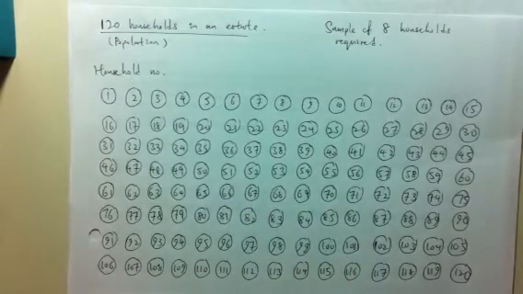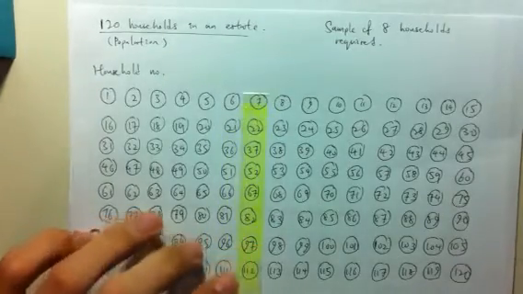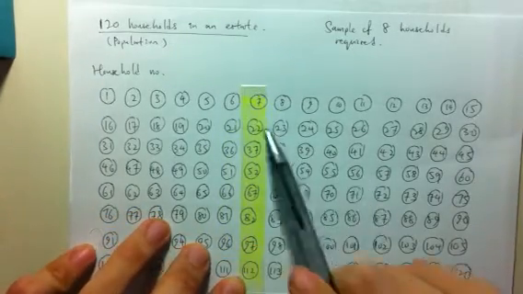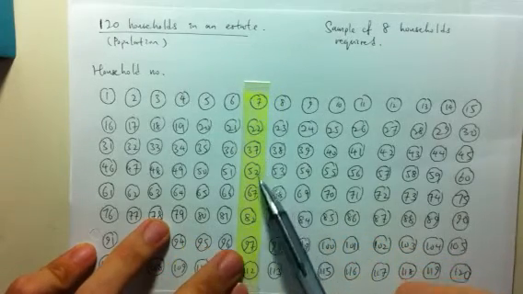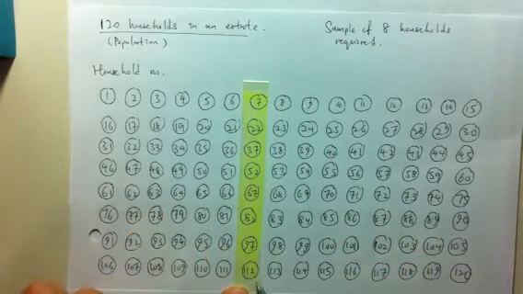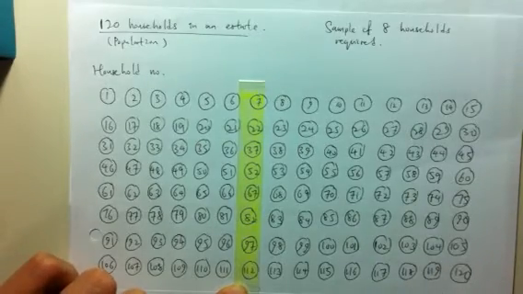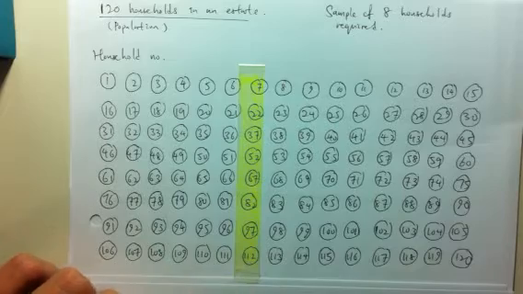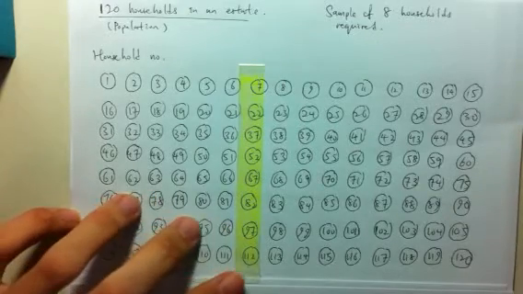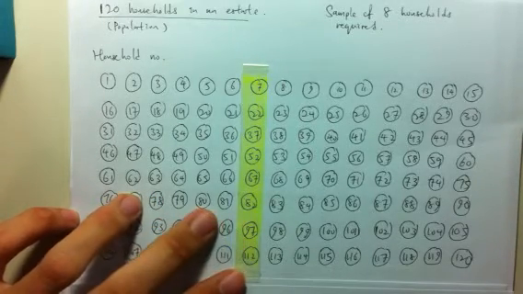So eventually we end up with picking out these households, from household number 7, household number 22, 37, and so on and so forth, up to 112. We pick all these households at an interval of 15 until a total of 8 households are selected.